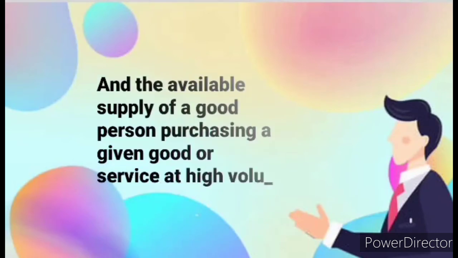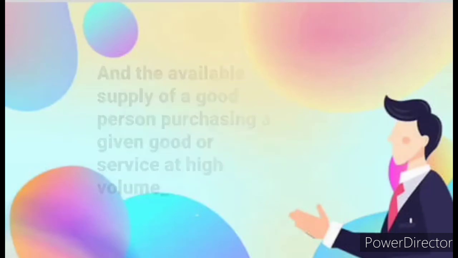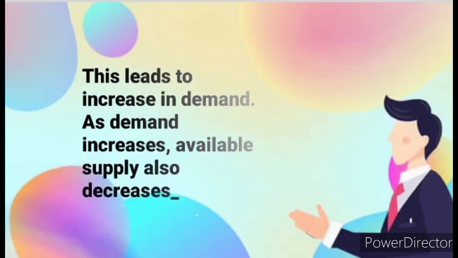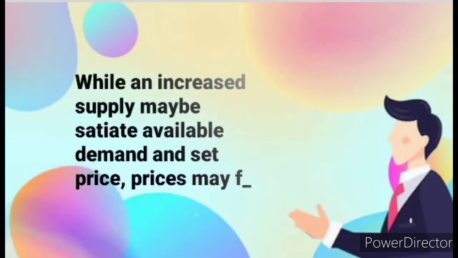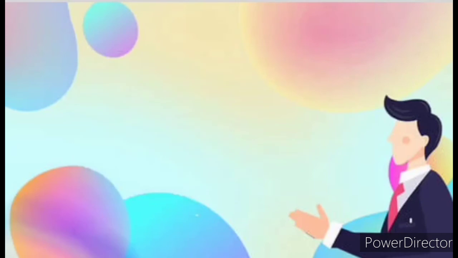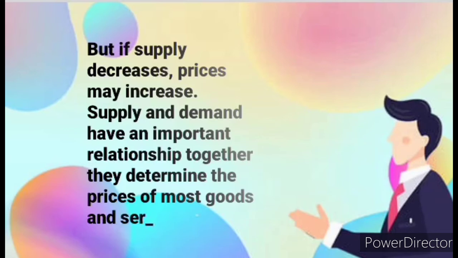Consumers reduce the available supply of a good by purchasing a given good or service at a high volume. This leads to an increase in demand. As demand increases, the available supply also decreases. While if supply increases and stays available, demand stays at a set price. Prices may fall if supply continues to grow, but if supply decreases, price may increase. Supply and demand have an important relationship because together they determine the price of most goods and services.